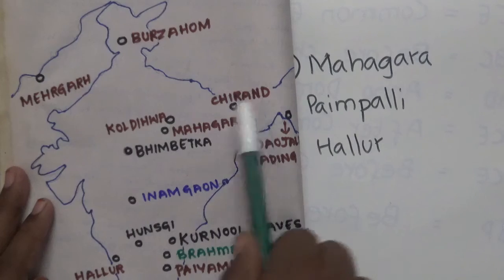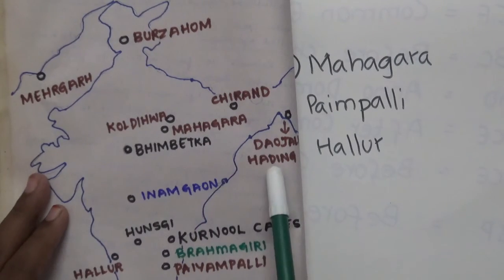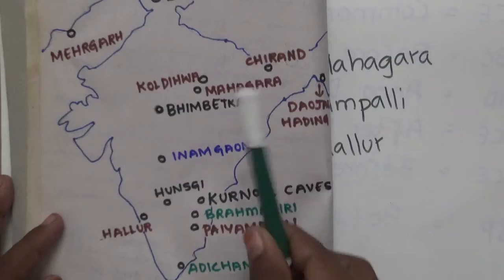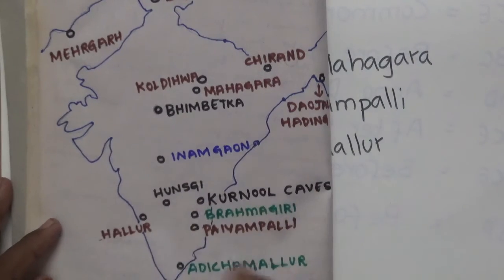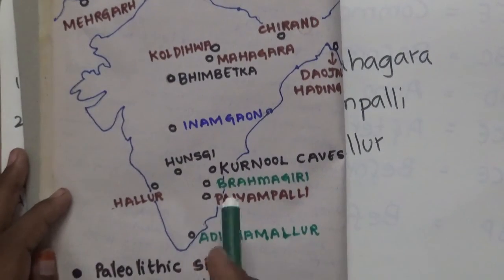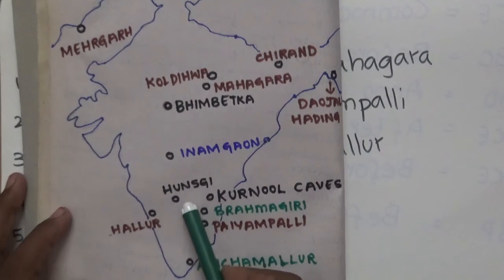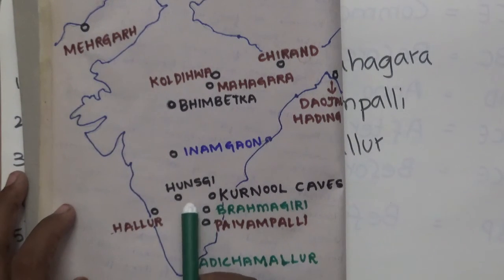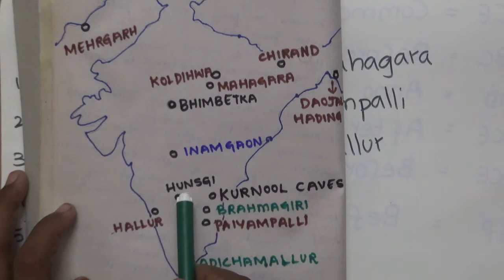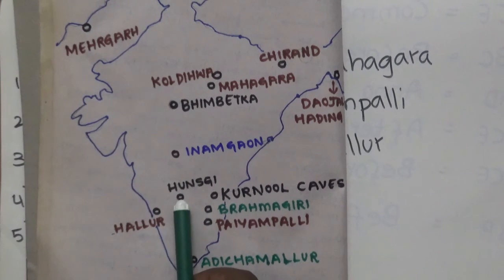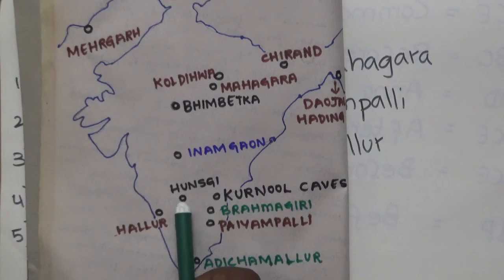Here it is Chirand, Mahagara, Daojali Hading, Halur, Payampalli. These are the sites of the Neolithic age. Here Hunsi. Hunsi is famous for tools. When archaeologists reached here, they found many tools made of stones.